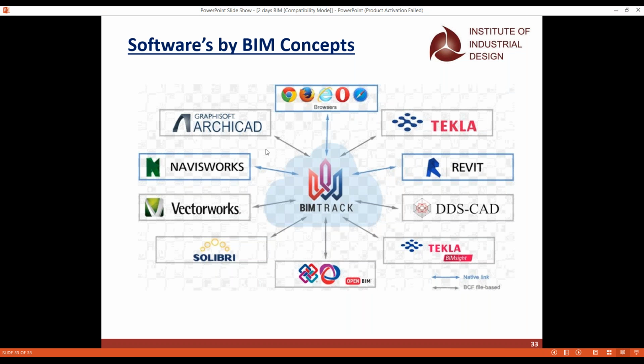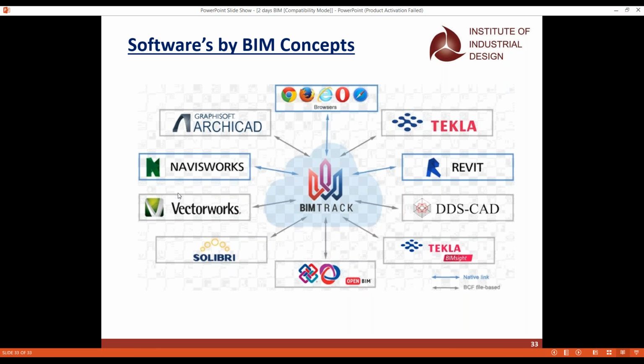Graphisoft ArchiCAD is also a concept used by BIM. Revit and ArchiCAD are most probably the same: Revit is used in US-based countries, and ArchiCAD is used in UK-based countries, but the concept and everything is actually the same. Tekla is the booming software used at present, the steel software. And Navisworks, as I have told you, handles 4D BIM, 5D BIM, and clash detection, everything is done with the help of Navisworks.